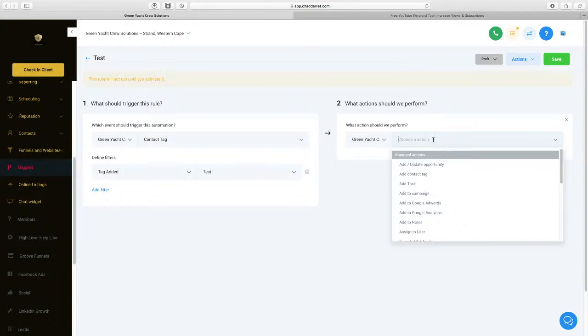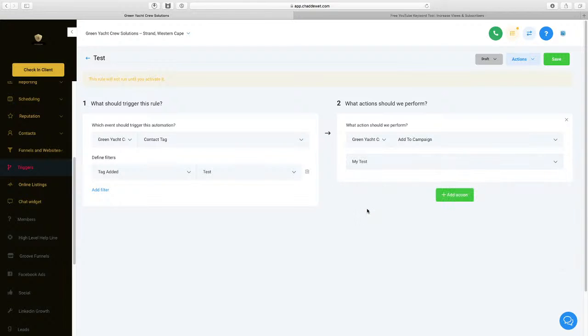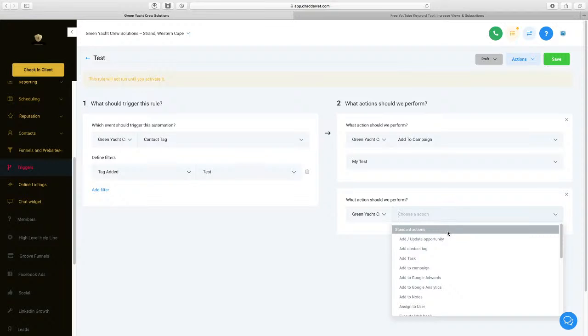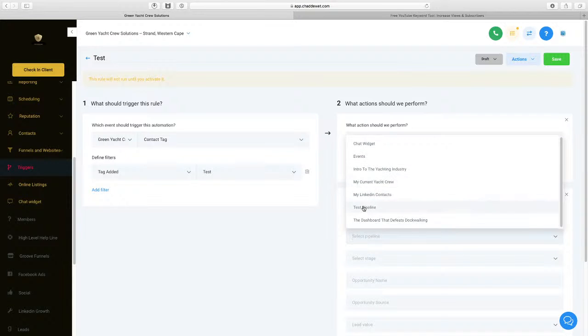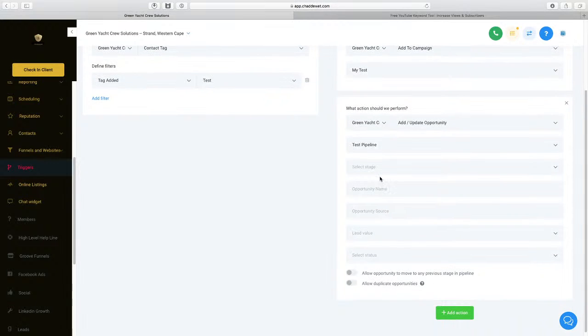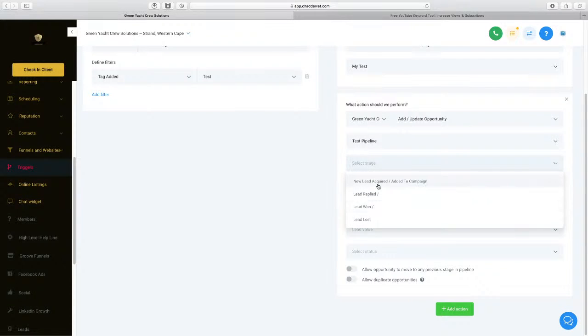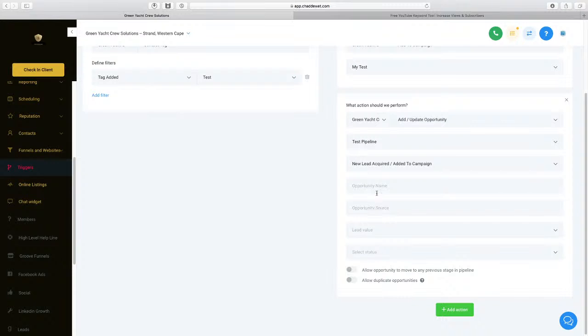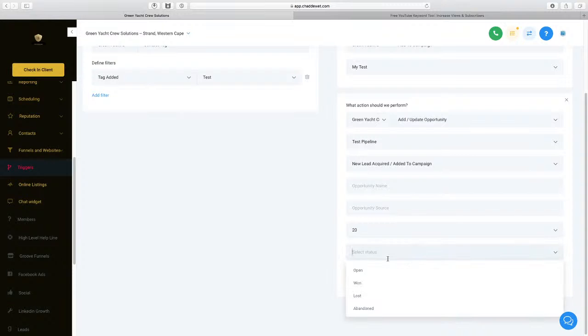Add the person to a campaign. Which campaign? Test campaign. But now we can have more things happen. We want to add them to an update opportunity. Select the pipeline, my test pipeline. Select stage, new lead acquired, add it to campaign. That'll be the person's name, opportunity source, lead value will be 20 again. Lead status, open.